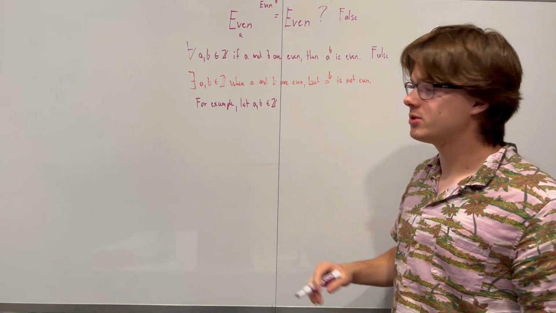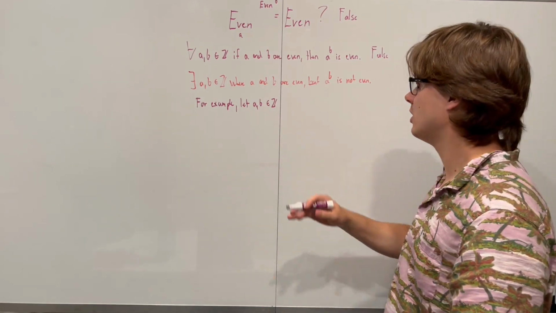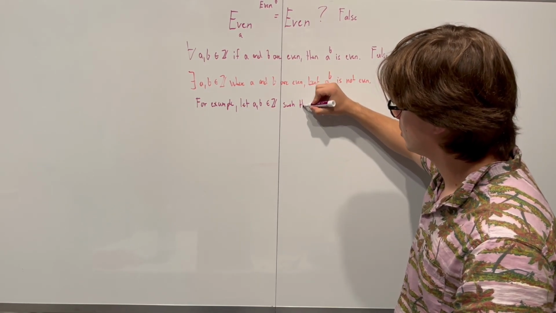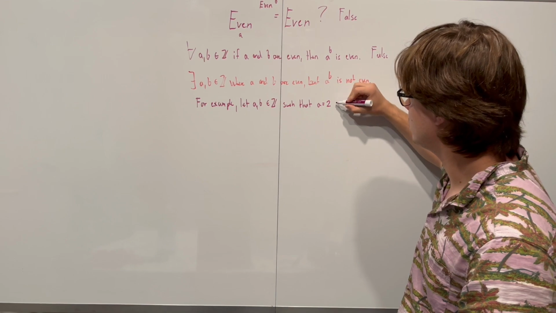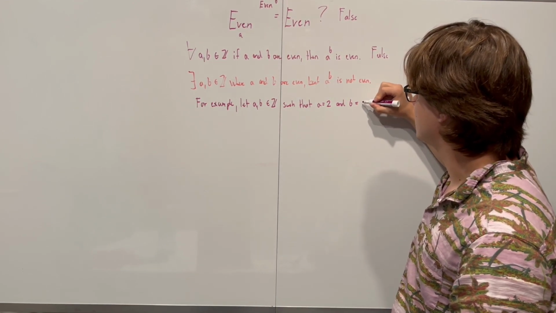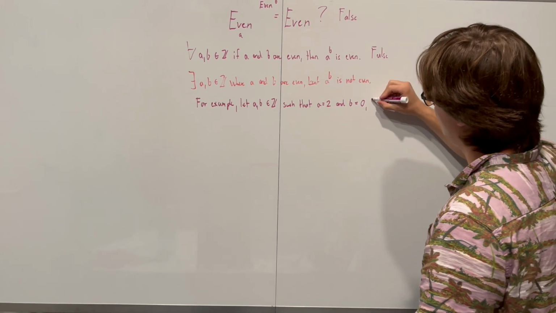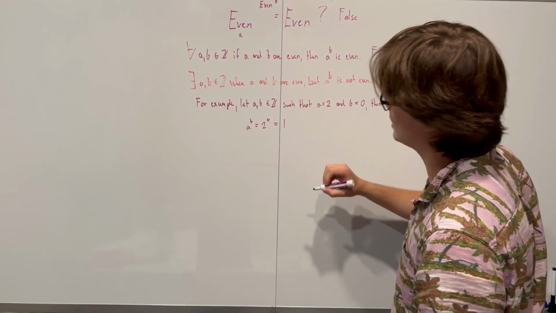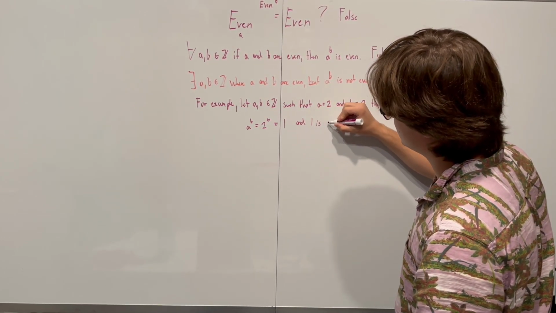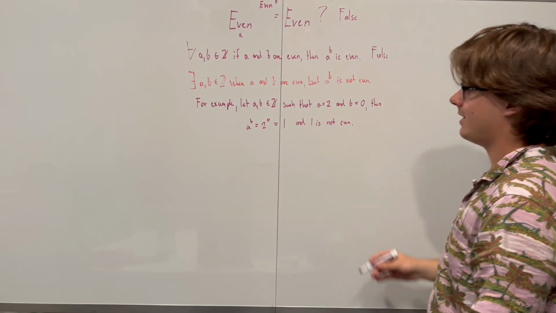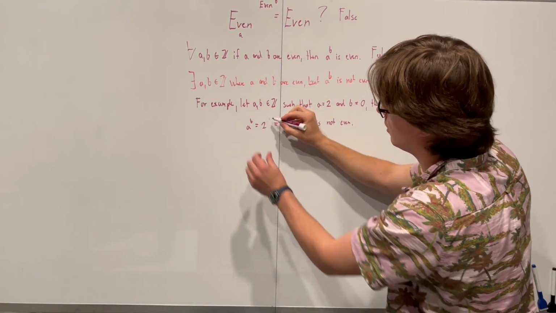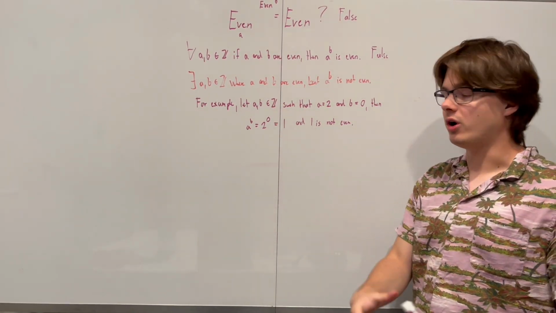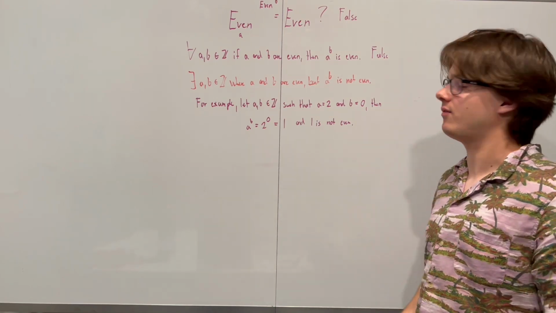Maybe you can just immediately jump to assigning a and b to be some numbers, but we're just going to be a little bit more explicit here. We're going to say let a and b be integers such that a is going to equal 2 and b is going to equal 0. Then a to the power of b is going to be 2 to the power of 0, which is just going to be 1, and 1 is not even.